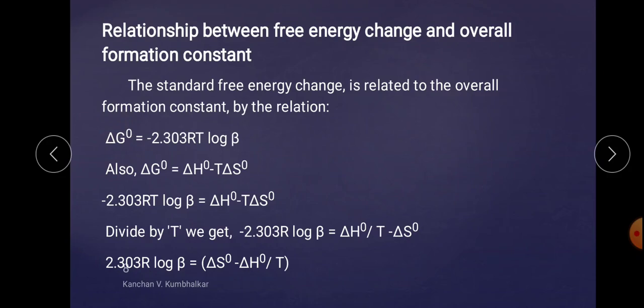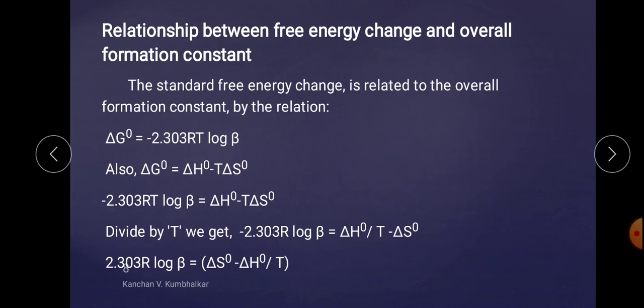Here the equation is delta G0 is equal to minus 2.303 RT log to the base 10 beta. This is the relation between the overall stability constant and the free energy change.